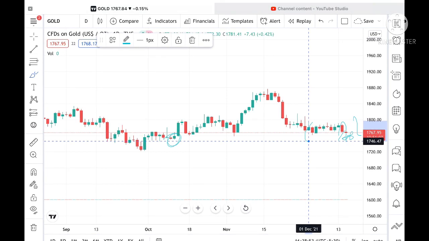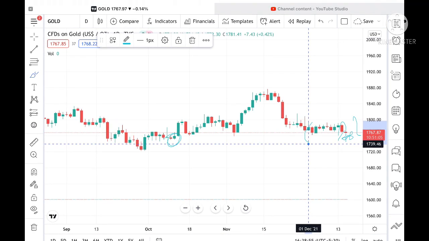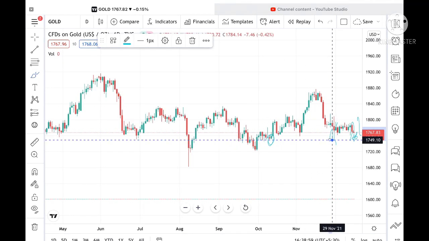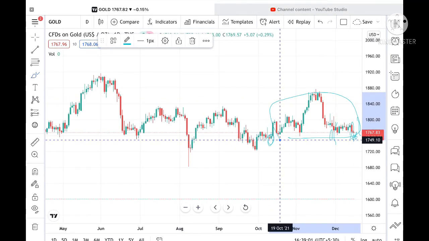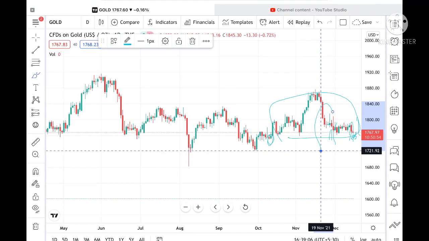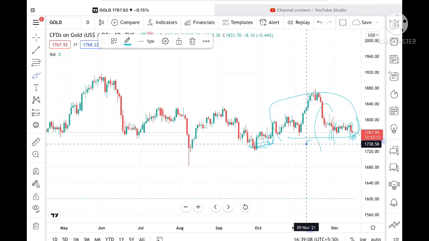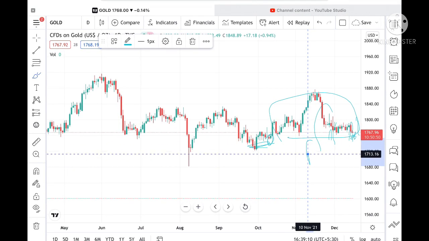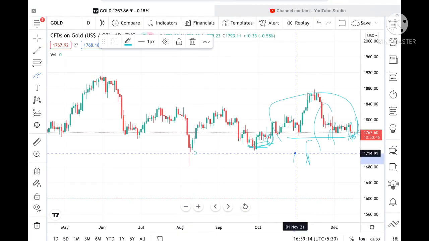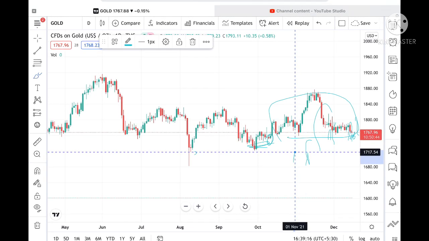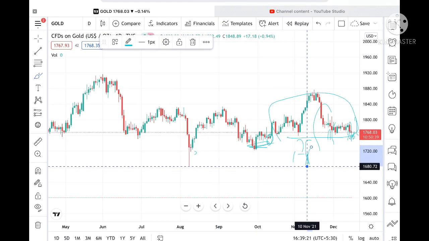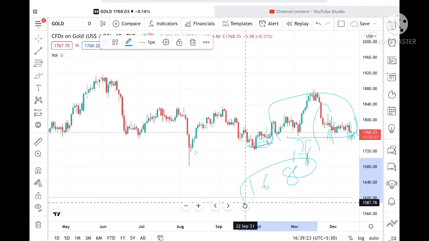And if the price goes below this level, it can go and touch a level of 1737. Once 1737 is touched, this range will break out, and then the probability of reaching 1721 is very high. Once it comes close to this level, it can go further low to a level of 1716, and from there, if it crosses downside, it can go and touch a level of 1680 also.